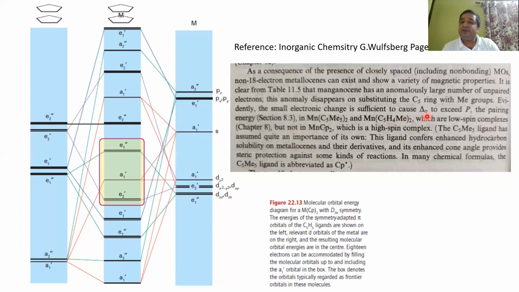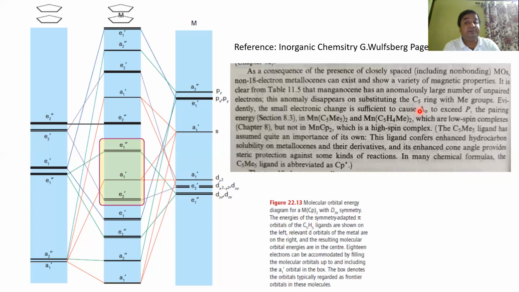Why is it so? Because delta O for the Mn(C5Me5)2 ligand system is going to be greater than the pairing energy, and that is the condition for a low spin complex.